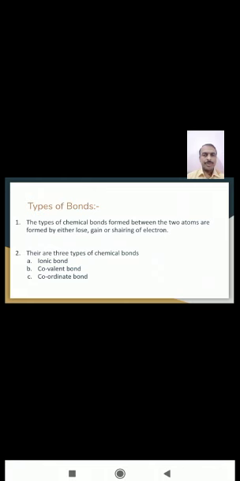So, there are mainly three types of chemical bonds formed between two atoms, either by loss, gain or sharing of electrons: ionic bond, covalent bond, and coordinate bond. While seeing the three types of chemical bonds, the first one is the ionic bond. This word also indicates the formation of ions. Now, firstly, we have to know what is meant by the ionic bond.